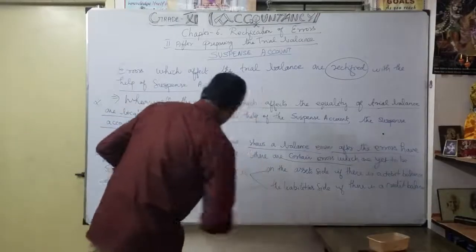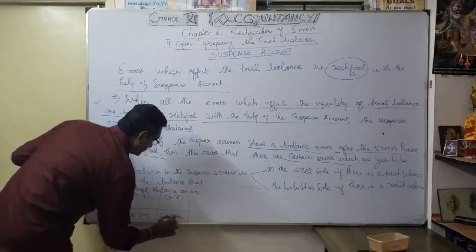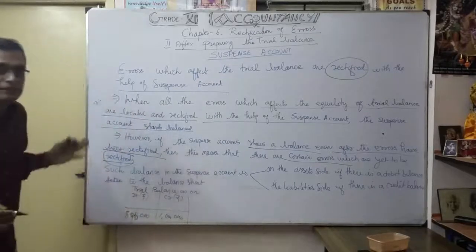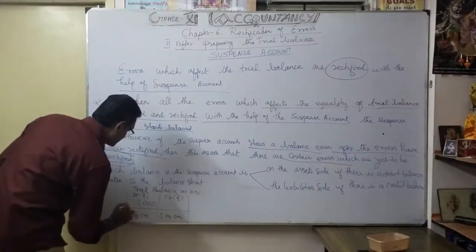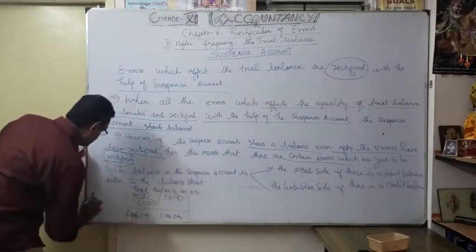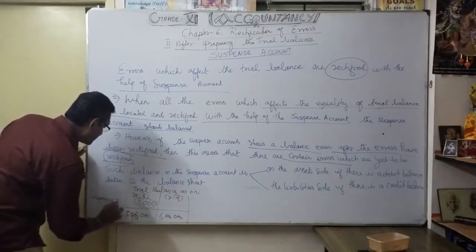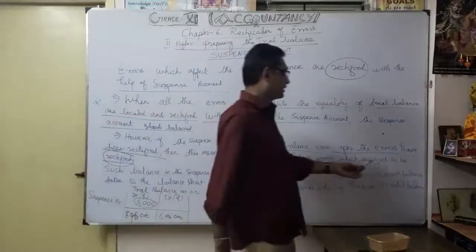Here the total is 1 lakh, but here only 95,000. So that 5,000 trial balance difference is still coming on the debit side. This 5,000 I still show as a suspense account because the error is not located. There are certain errors which are yet to be located.